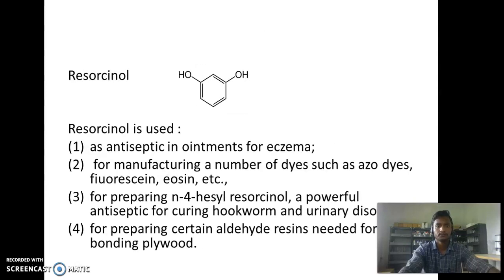Okay. Then resorcinol, this is the structure of resorcinol. Okay, resorcinol is used as an antiseptic in ointment for eczema. For manufacturing a number of dyes such as azo dyes and fluorescein, eosin. Okay, for preparing hexylresorcinol, a powerful antiseptic for curing hookworm and urinary disorders. Okay, next one, for preparing certain aldehyde resins needed for bonding plywood.